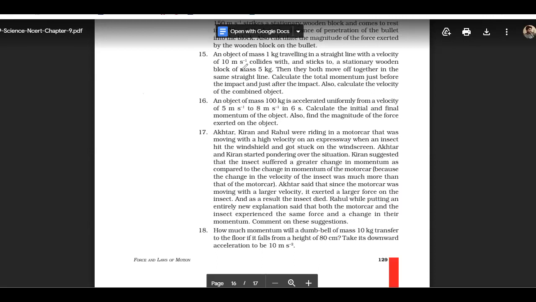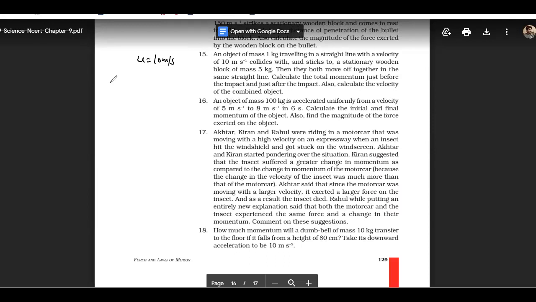So we are doing actually the 15th question. Okay, an object of mass 1 kg is traveling in a straight line, and the initial velocity is 5 meter per second. And when it collides with a stationary object of 5 kg, both move together. So we are doing the 16th one. So the total mass when they move together, the initial momentum of the object is m into u. Calculate the momentum just before the impact and after the impact. Calculate the velocity of the combined objects.